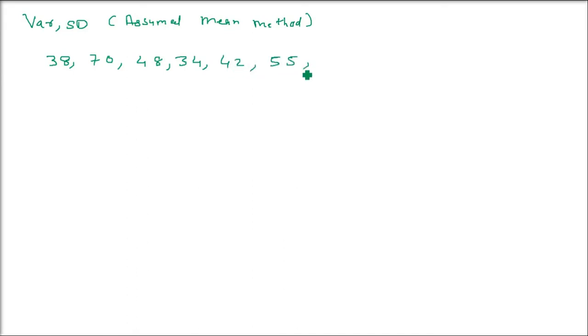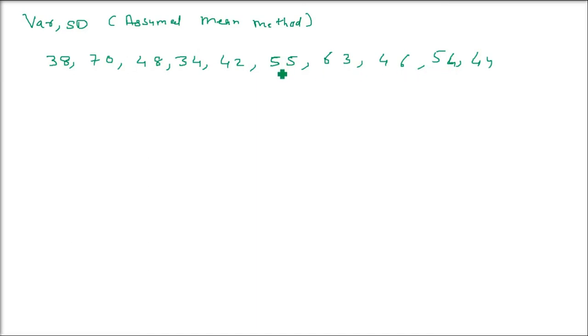Whenever we have frequency, we'll go for some other formula. Whenever class values are given, we'll use another formula. This is just for individual observations. Okay, so these are 10 values. We will use the assumed value method here.